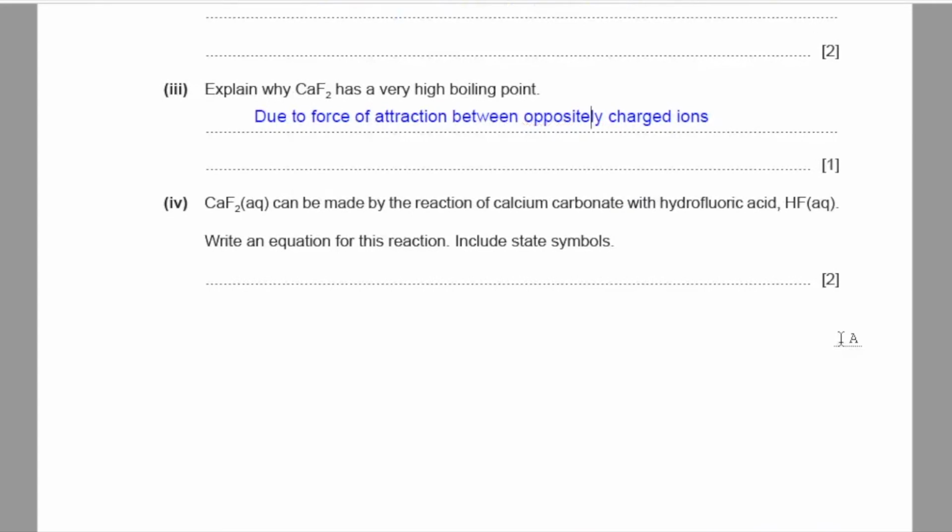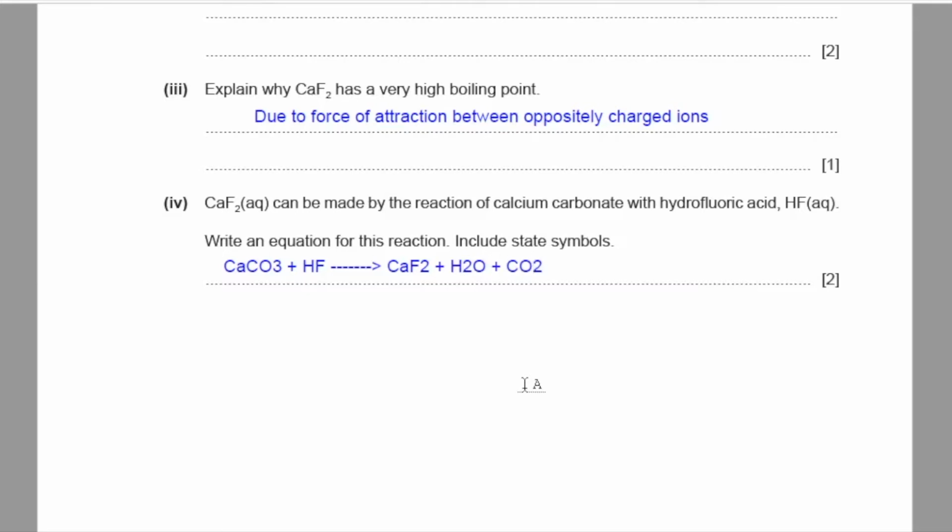Part 4. Calcium fluoride can be made by the reaction of calcium carbonate with hydrofluoric acid. Write an equation for this reaction, include state symbols. So acid plus metal carbonate gives you salt plus water plus carbon dioxide. So calcium carbonate acts as a metal carbonate reacting with an acid, hydrofluoric acid. This forms salt, which is calcium fluoride, plus water plus carbon dioxide.